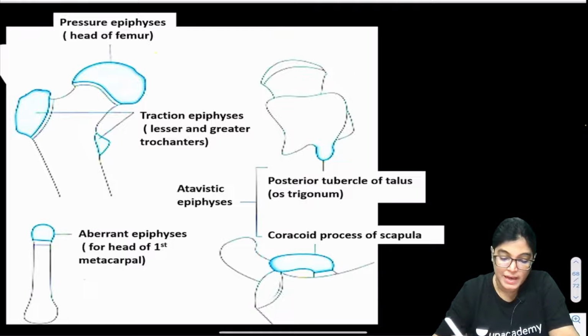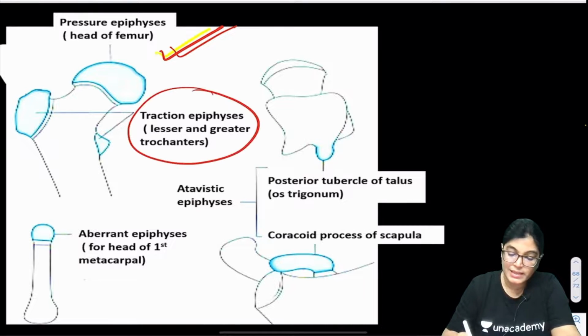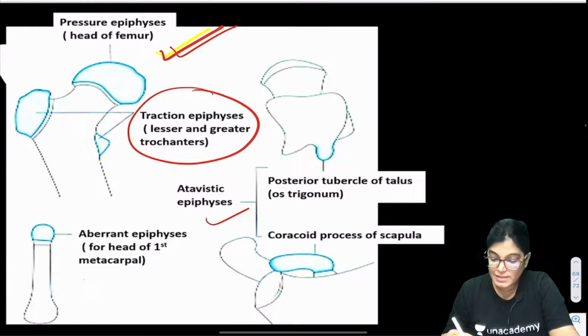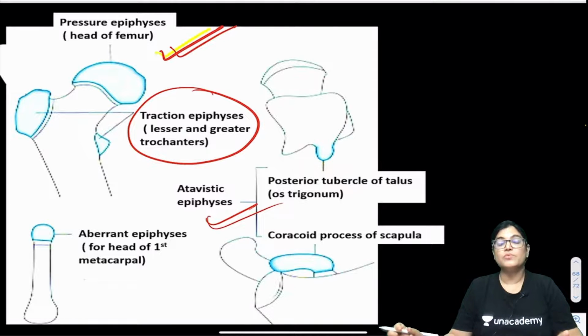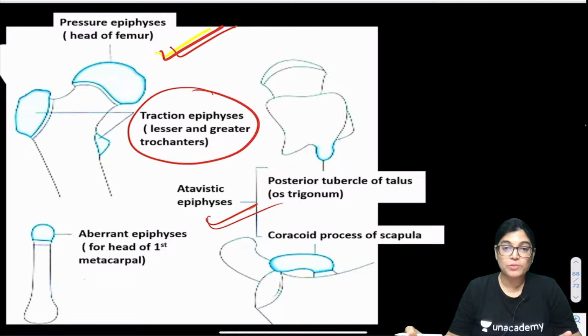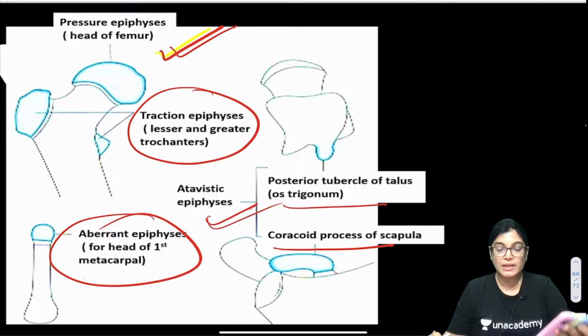Few examples have been shown for different types of epiphysis: pressure epiphysis, head of the femur; traction epiphysis, lesser and greater trochanter. The other is atavistic epiphysis, which in lower animals is a separate bone, but in human beings the separate bone has fused to become a part of one bone. Examples are the coracoid process of the scapula and the posterior tubercle of the talus. Aberrant epiphysis means abnormal position, an abnormal epiphysis location, as at the head of the first metacarpal. So these are certain examples of epiphysis, and we are done with this.